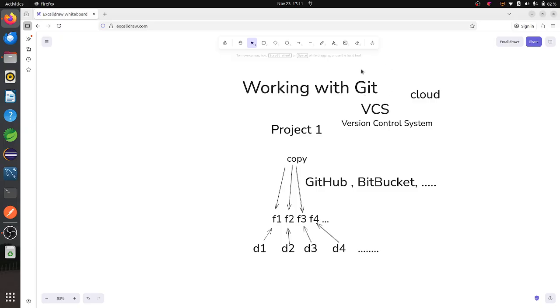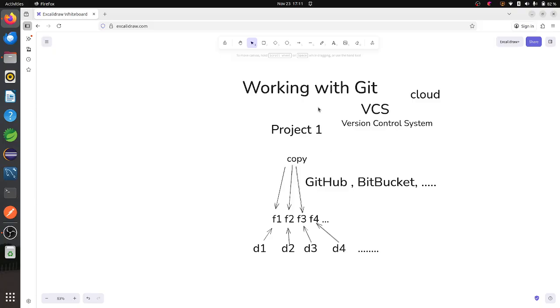So what is Git called? It is a version control system. It maintains your code day by day, whatever changes are done by the developers, not even a single developer, but whatever changes are done by the entire team. The entire team project will be maintained by this Git. So at last, we'll finalize that into one particular project.